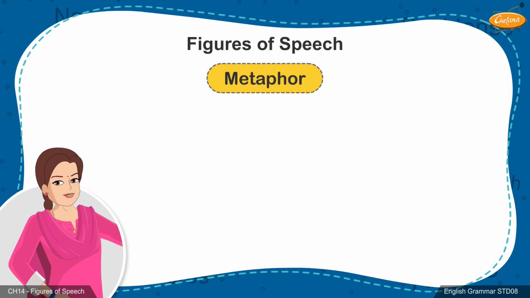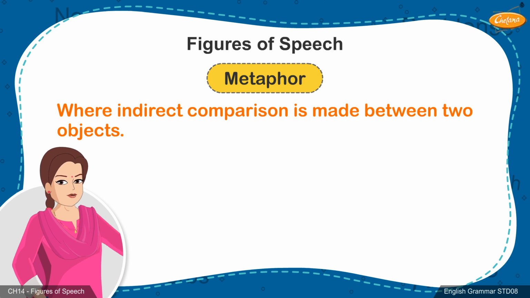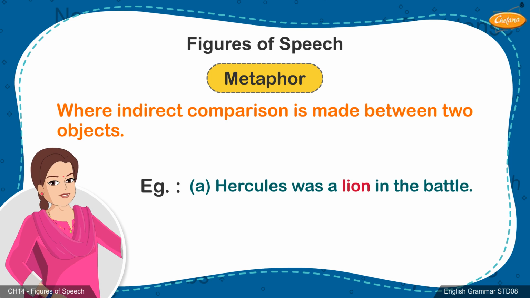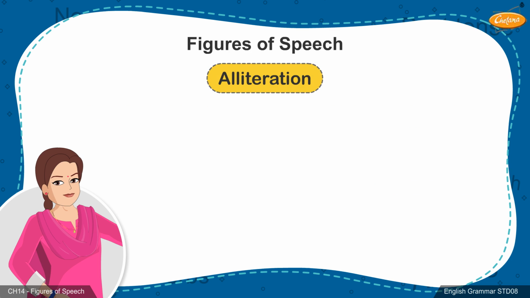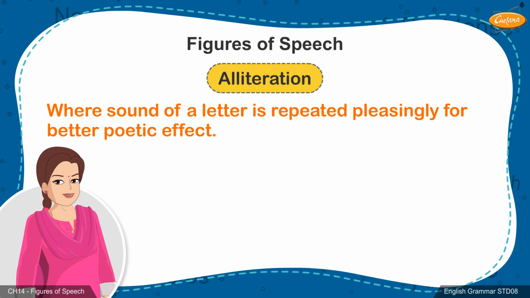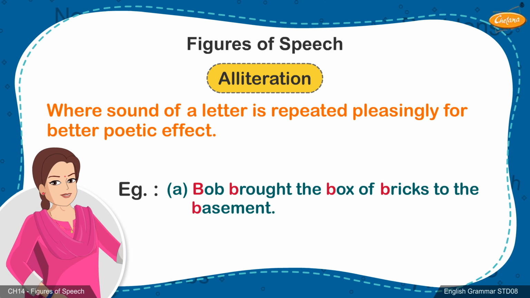2. Metaphor. It is a figure of speech in which indirect comparison is made between two objects. Example: A. Hercules was a lion in the battle. B. Life is a dream. 3. Alliteration. It is figure of speech in which a sound of a letter is repeated pleasingly for better poetic effect. Example: sound of B in A. Bob brought the box of bricks to the basement.